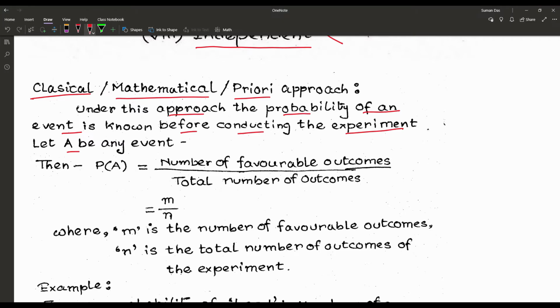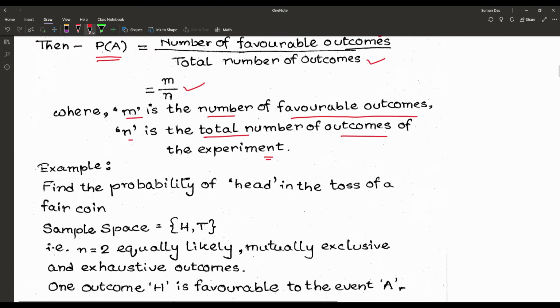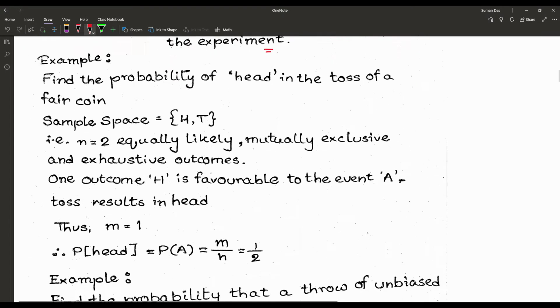Let A be any event, then the probability, written in the notation P of the event name, is equal to the number of favorable outcomes divided by the total number of outcomes, that is also mathematically m by n, where m is the number of favorable outcomes and small n is the total number of outcomes of the experiment. Let's start with an example.